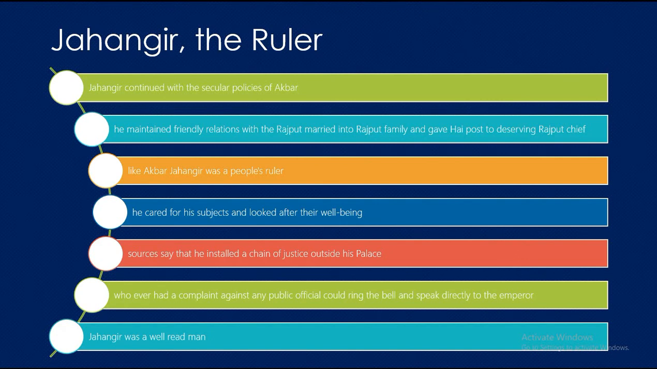Jahangir was a well-read man. He was very fond of literature and painting. Mughal painting scaled new heights during his reign.